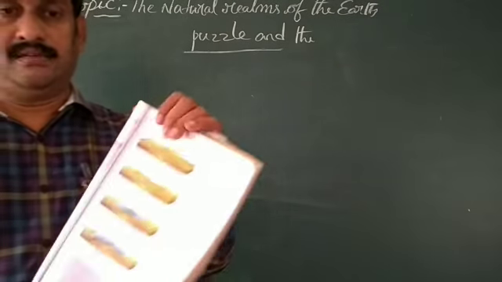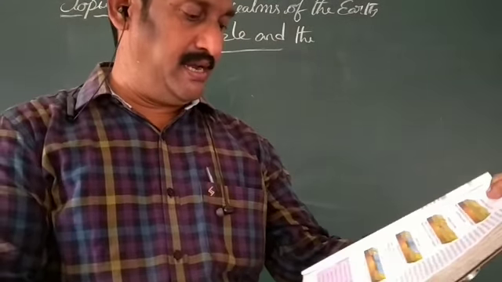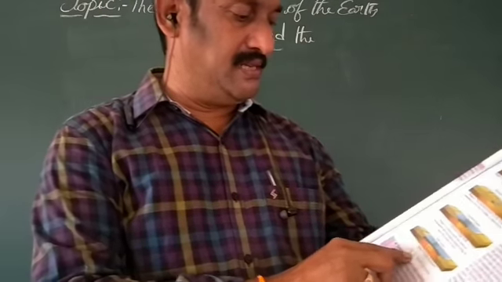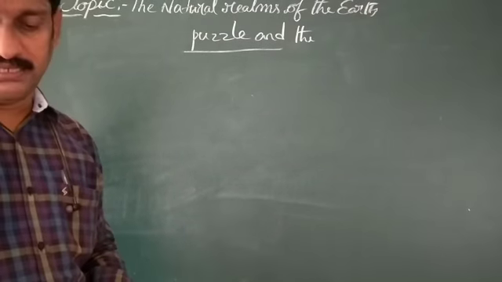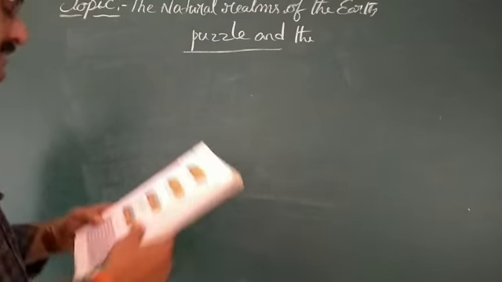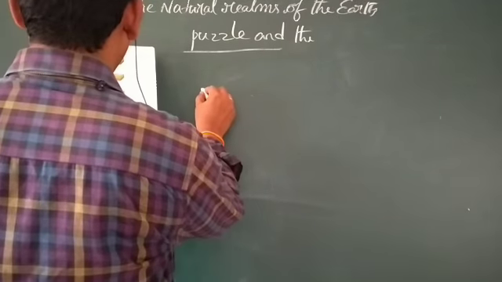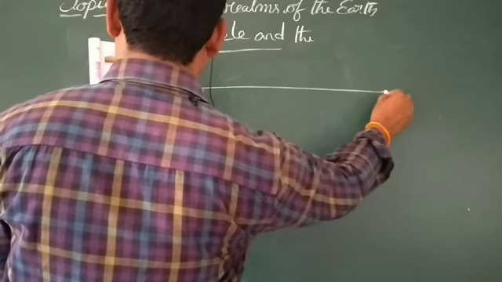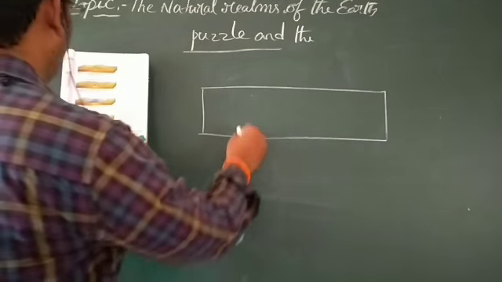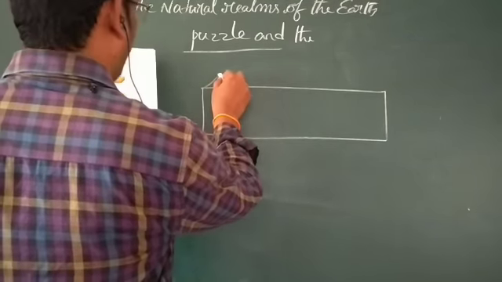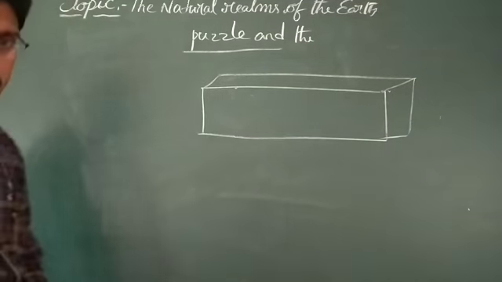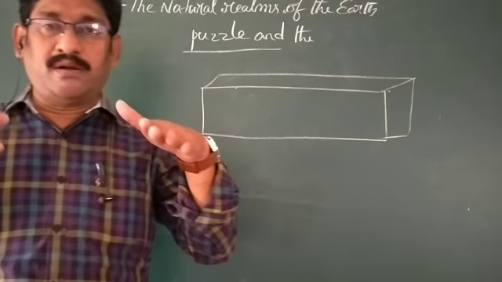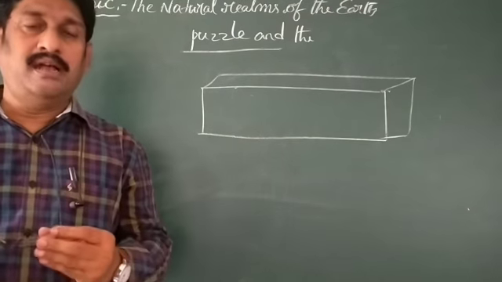Sea floor spreading. See once page number 17, figure number 2.1. You can find this picture here. I just want to draw that picture here, only one picture, for observation and understanding purposes. See, my dear children, the bottom of the Pacific Ocean, what is formed there?